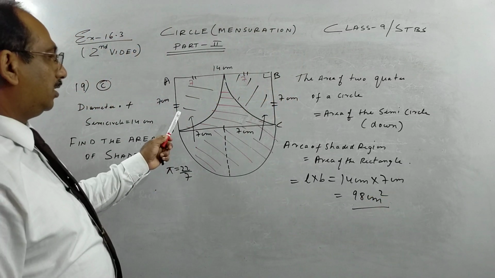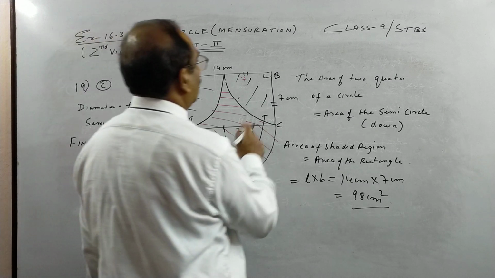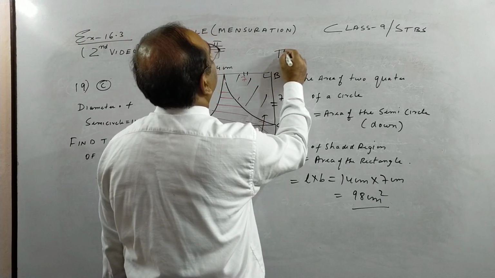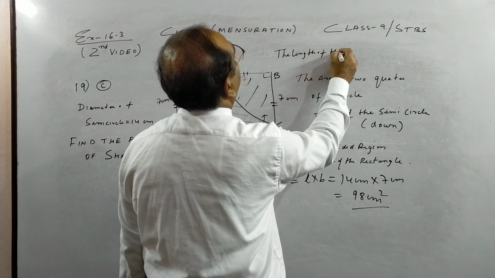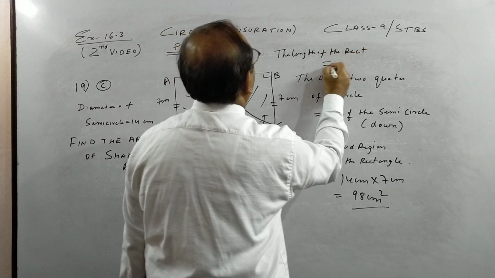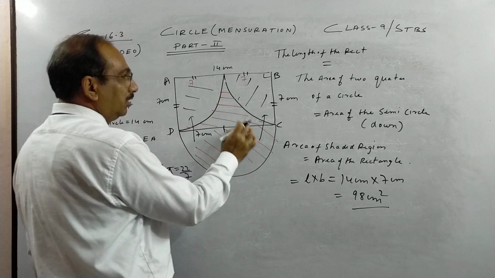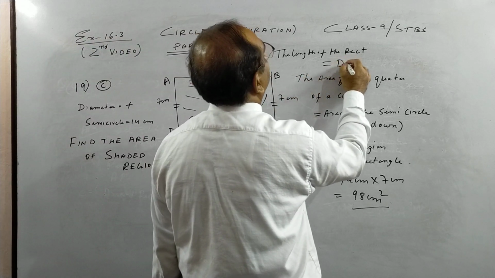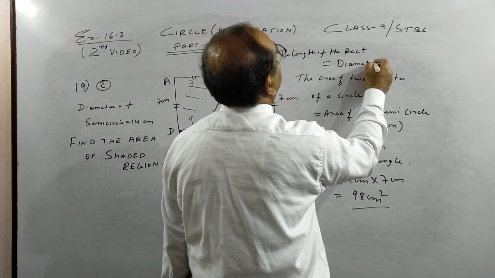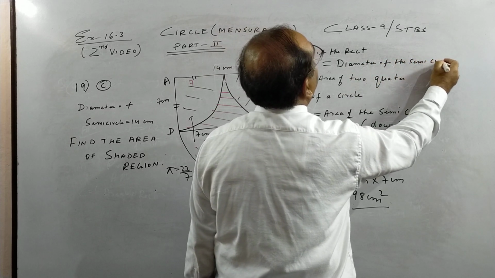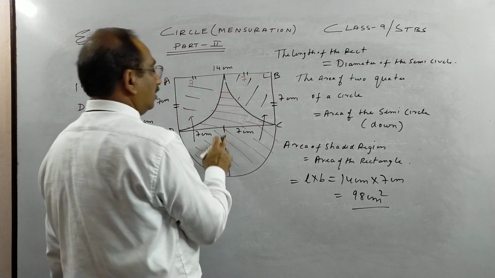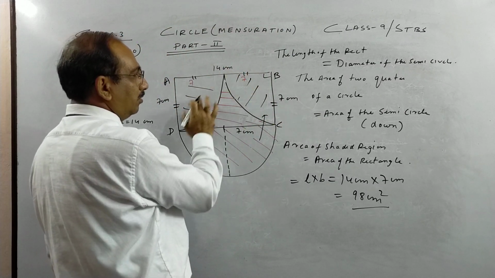One thing you could have added over here, children, the length of the rectangle is equal to the diameter of the semicircle. Okay, so this is there and these two are equal.